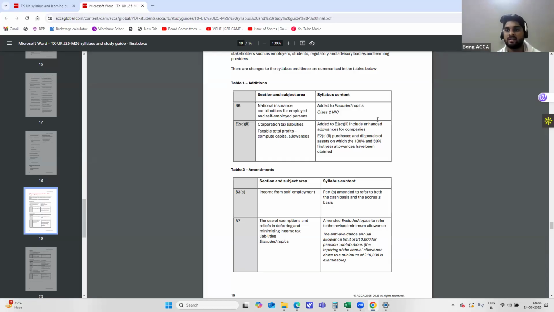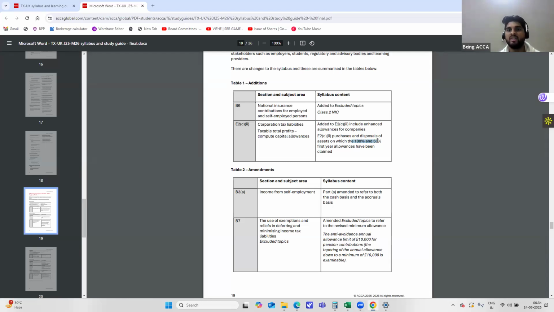Instead, you will consider the first year allowances, that is 100% on main pool assets and 50% on special rate assets, the special pool assets.